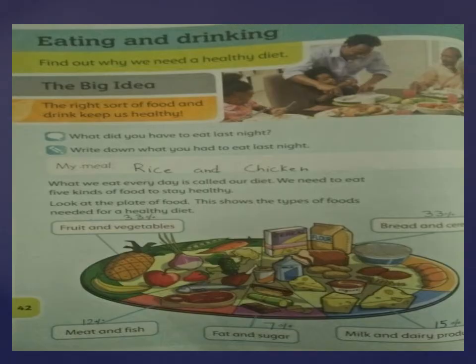Okay class, so write date and day on page 42 of your science textbook. Write today's date and day. It's 17th November 2020 and the day is Tuesday. Write classwork 17th November 2020 and write day is Tuesday. What is the topic? Eating and drinking. Find out why we need a healthy diet.